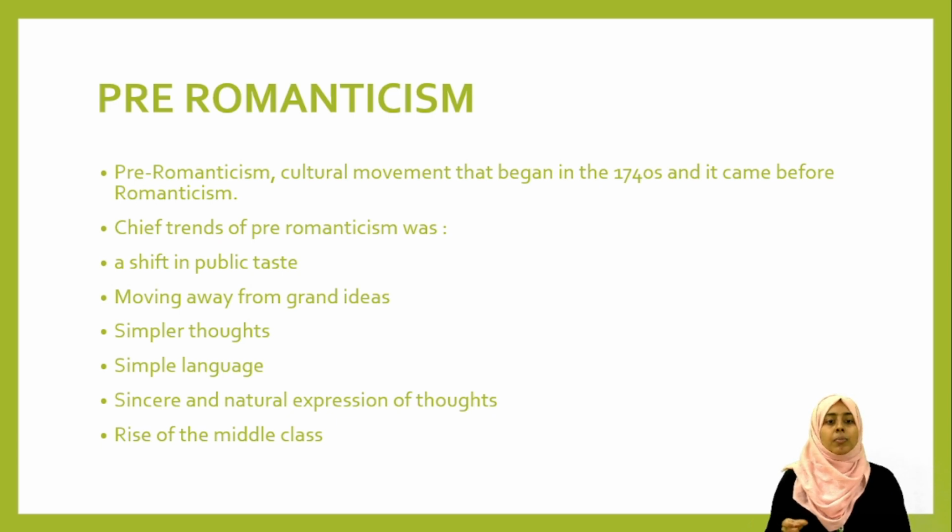The people living in the romantic era started moving away from bombastic vocabulary and language, because they really wanted to enjoy simple thoughts. Next, simple thoughts and simple language, a sincere and natural expression of thoughts. Whatever the poet is trying to tell you, you enjoy sincerely with your natural expression of thoughts.